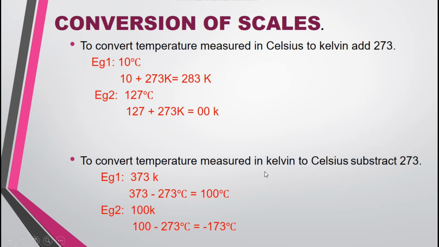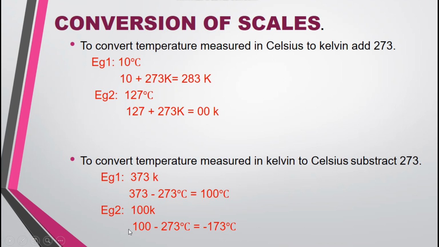Now I am going to convert Kelvin into Celsius. When converting Kelvin into Celsius, I have to subtract 273. You can see, first example, I want to convert 373 Kelvin into Celsius. I am going to subtract 273 from 373. Then I get the answer in Celsius, 100 degrees Celsius. Next example, 100 Kelvin. I want to convert this 100 Kelvin into Celsius. Then 100 minus 273. I want to subtract 273 from 100. Then I get the answer as minus 173.